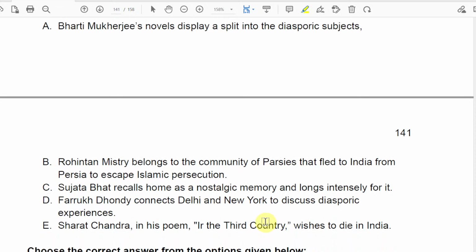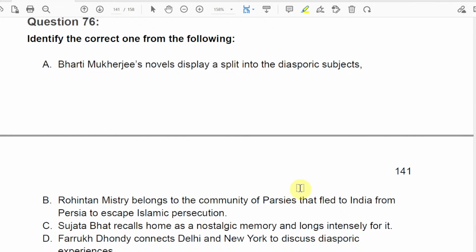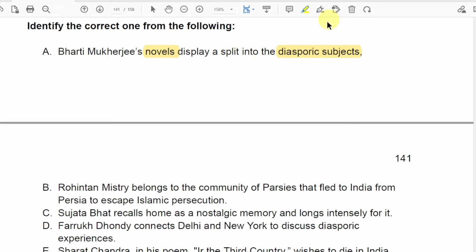Tell me, which one do you recognize? If you recognize any one of them, you will definitely write the answer. In the first, Bharati Mukherjee's novel displays a split into diasporic subject. Of course, her novel talks about diasporic subjects, so this is a true statement.